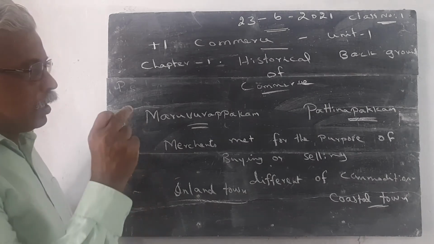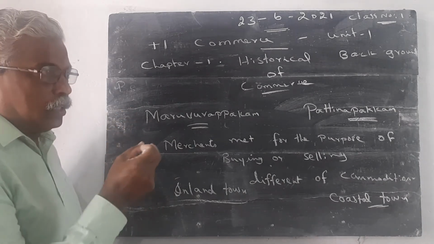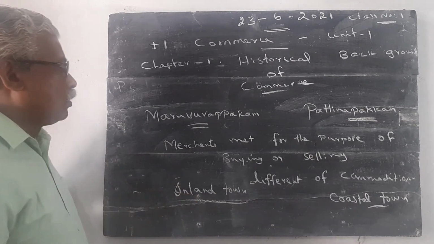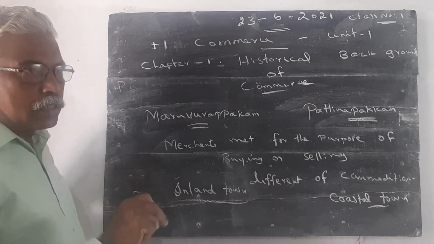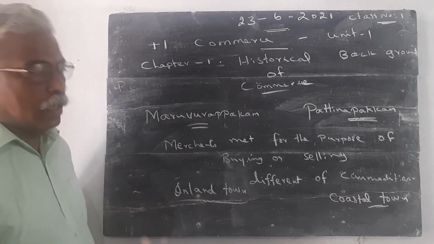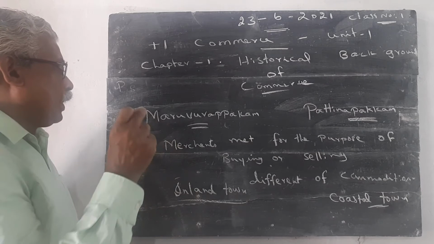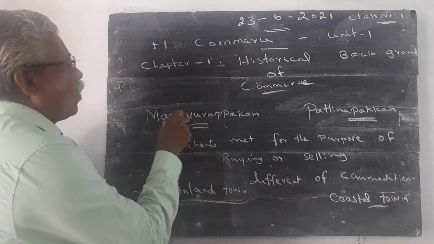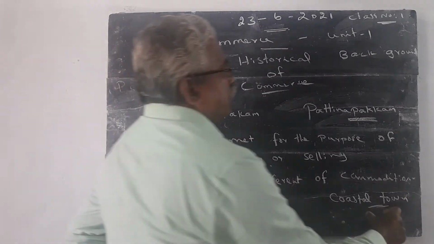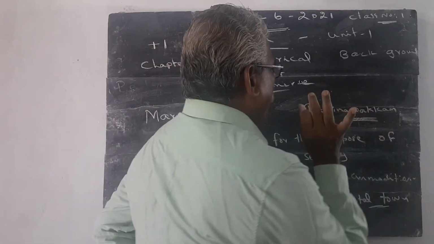So, already we studied the term Angadi. The place where goods are sold is called Angadi. Day market is called Nalangadi. Night market is called Alangadi. The inland town is called Maruvarupakkam. The coastal towns are called Pattinappakkam.